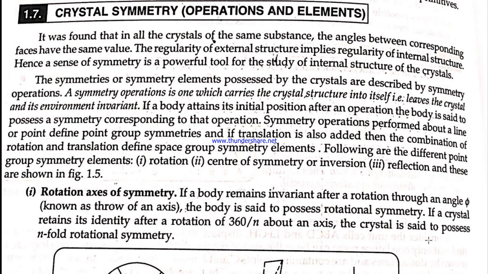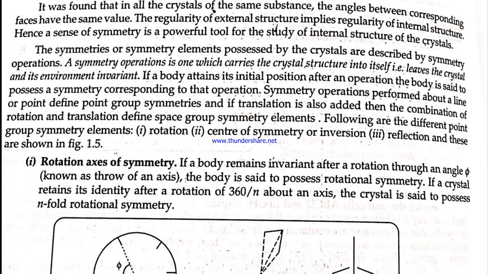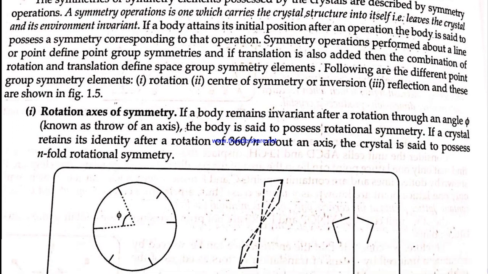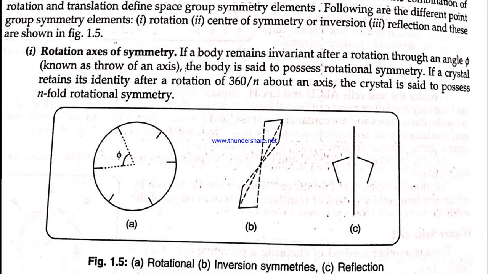So a crystal can have different types of symmetry operations depending upon the operation you are performing. The main symmetry operations are rotation, center of symmetry and reflection. We will explain all these one by one. So the first one is rotation axis of symmetry. What does it mean?